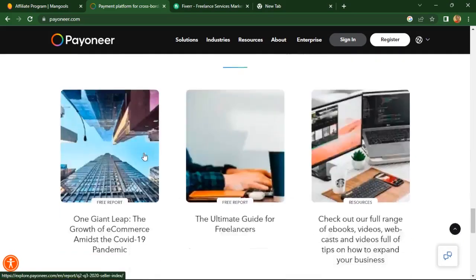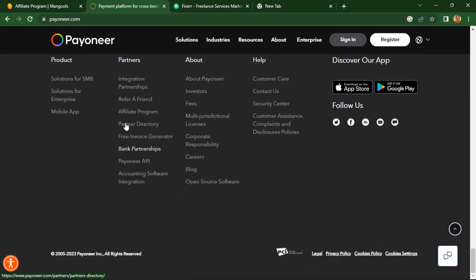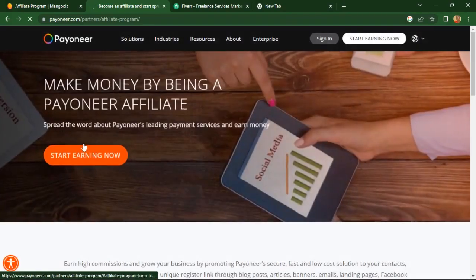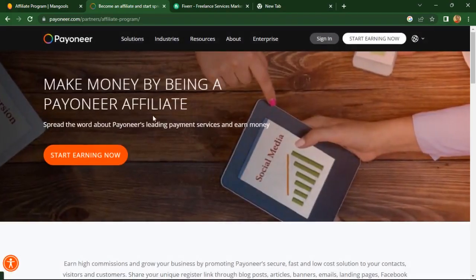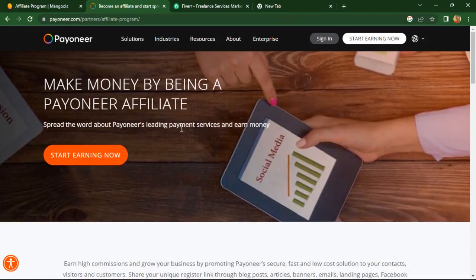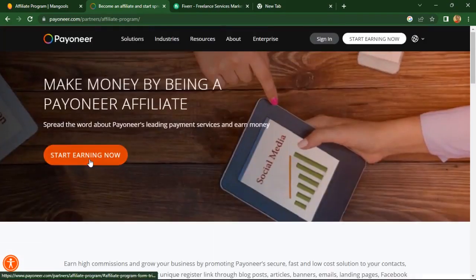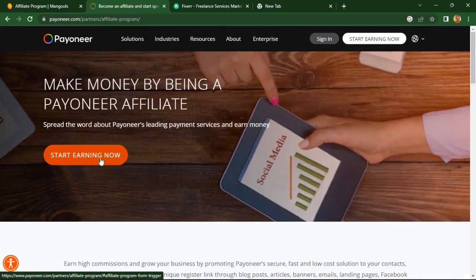So if you scroll down now, you're going to find the affiliate program of Payoneer. So this is actually the affiliate program. If you quickly hit on the affiliate program, which actually pays you for referring your friends, as you can see here, it's clearly stated, make money by being a Payoneer affiliate. Spread the word about Payoneer's leading payment services and earn money. It's very easy. You can start earning right away by signing up. I've signed up. I've done a video tutorial on how to create an account with Payoneer.